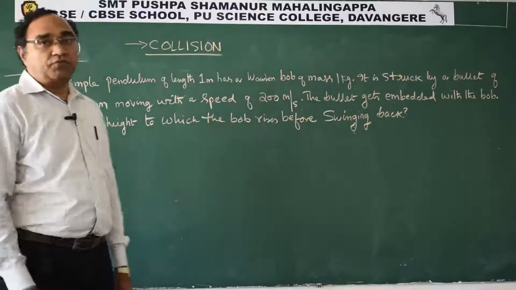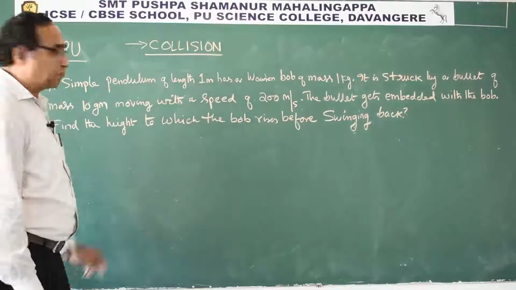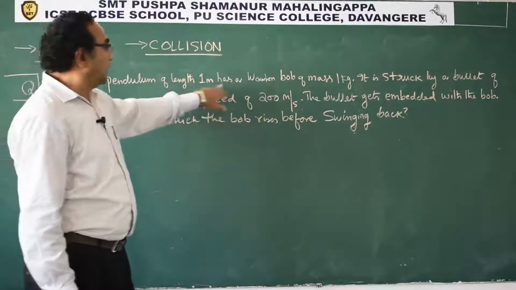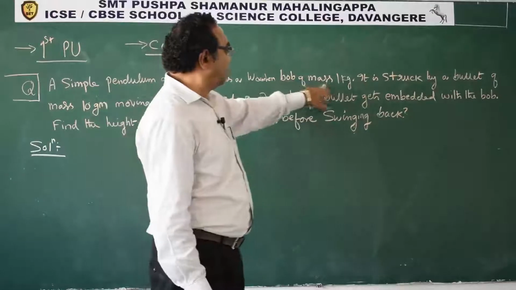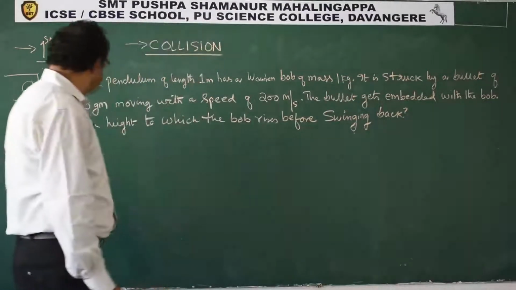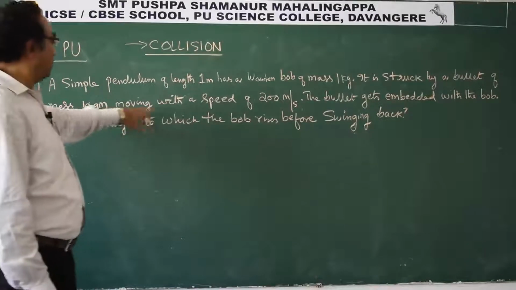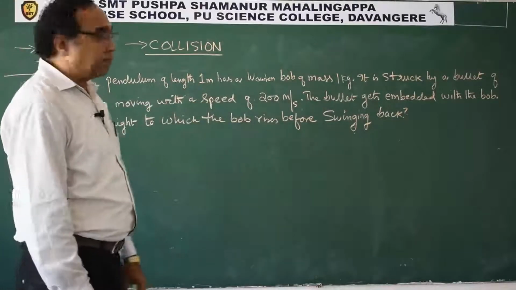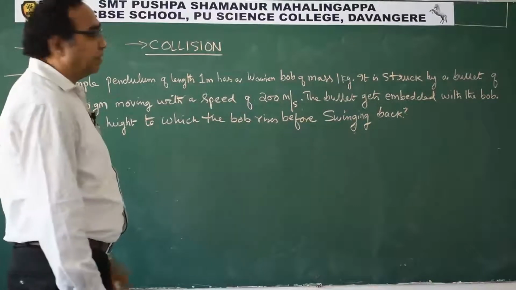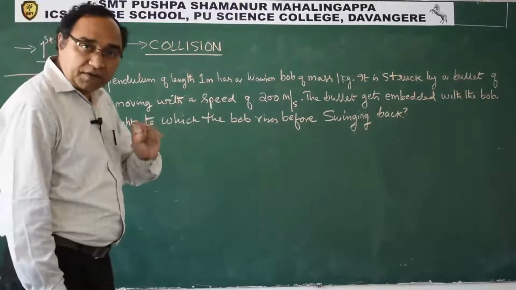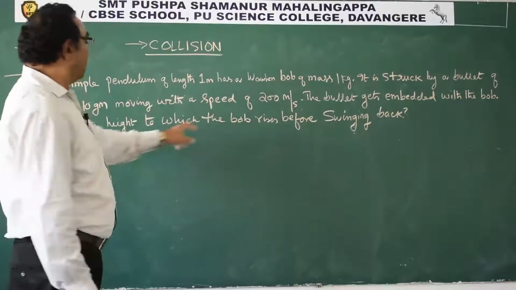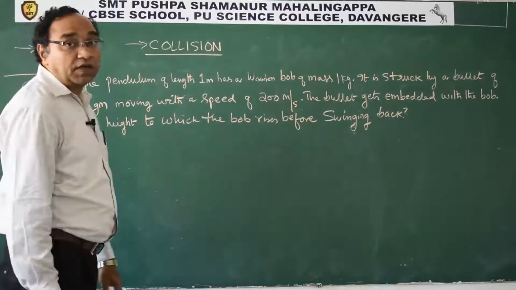This question is conceptual. The question reads like this. A simple pendulum of length 1 meter has a wooden bob of mass 1 kg. It is struck by a bullet of mass 10 gram moving with a speed of 200 meter per second. The bullet gets embedded inside the pendulum bob. Find the height to which the bob rises before swinging back.